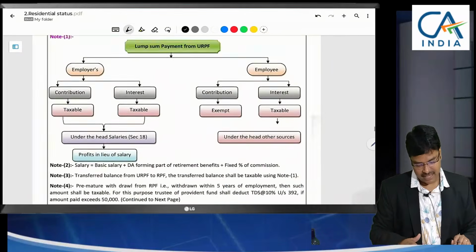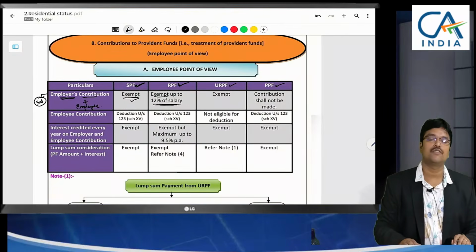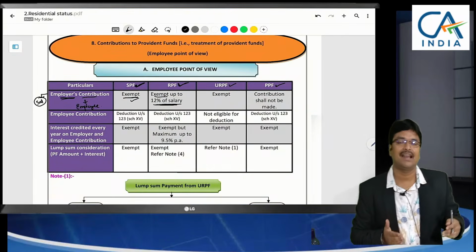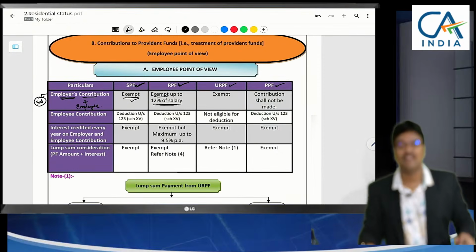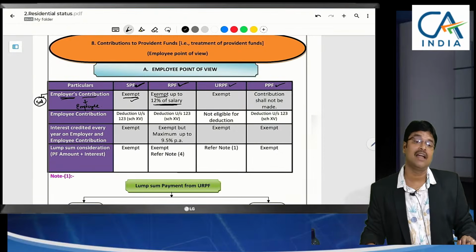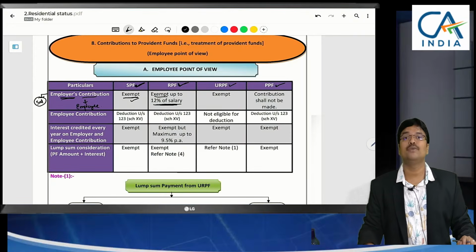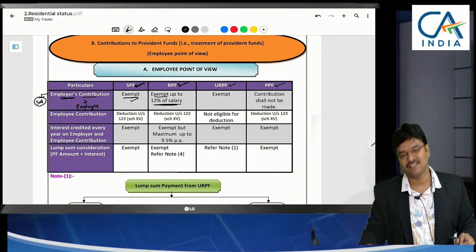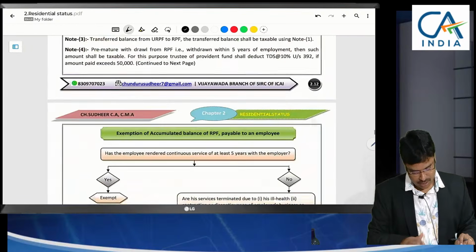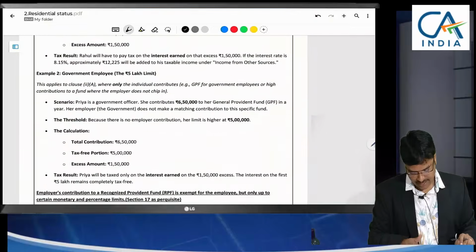Sir, once again I am saying, how the contributions will be taxable, we need to learn. Why are we learning this topic in residential status? Because the taxability will depend upon whether it is to be received in India or not. That's why, in order to understand that concept, first we need to learn this one. Here let me show you, sir.